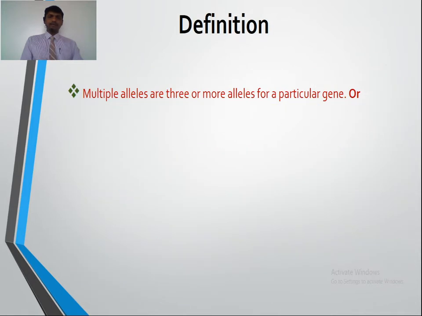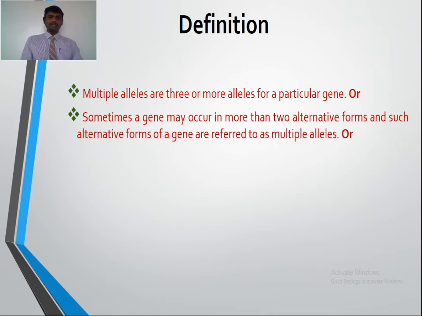So one by one we are going to define multiple alleles. Multiple alleles are three or more alleles for a particular gene. When there are more than two alleles for a particular gene, we say they are multiple alleles. Or, sometimes a gene may occur in more than two alternative forms, and such alternative forms of a gene are referred to as multiple alleles. So these are the definitions.